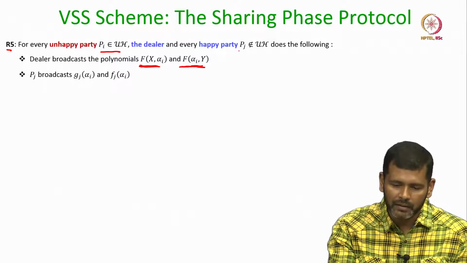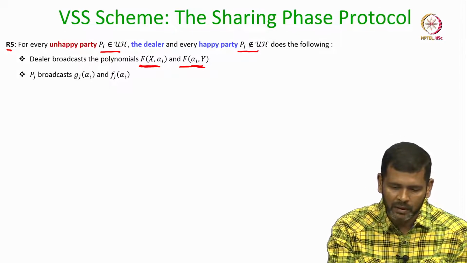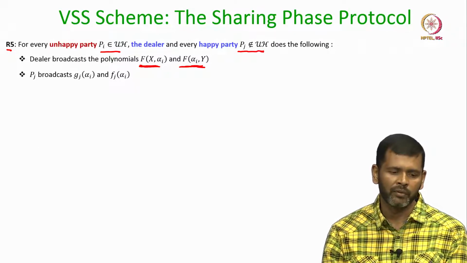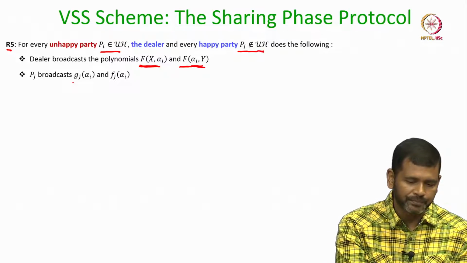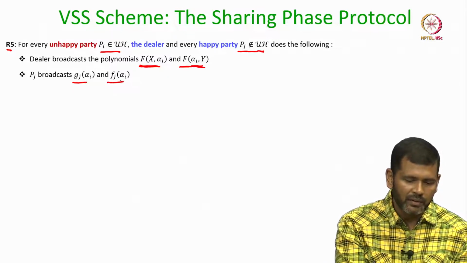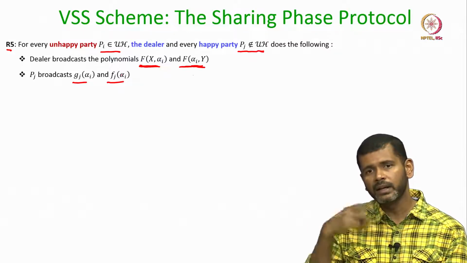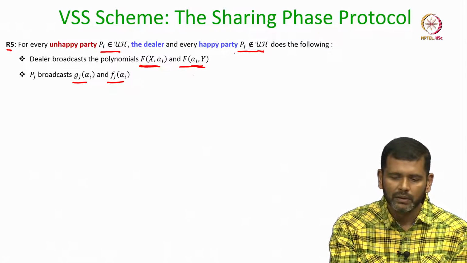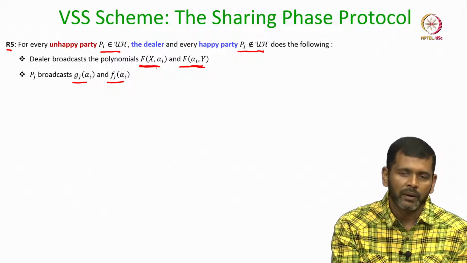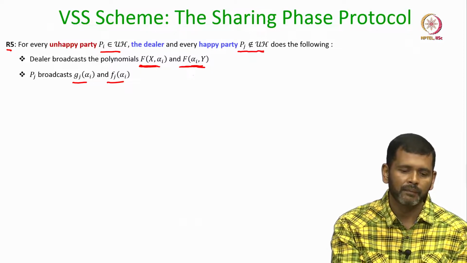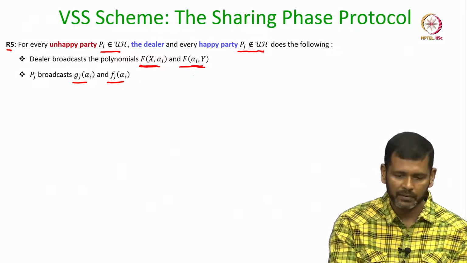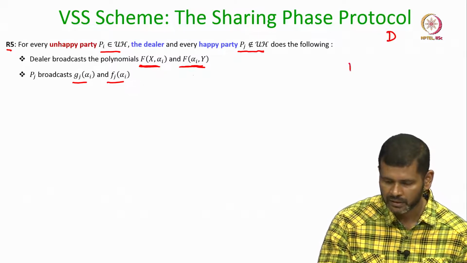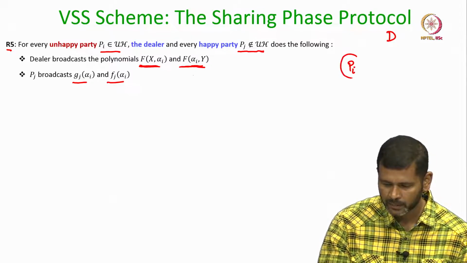So, the happy parties, namely the parties who are not in the unhappy set, do the following in parallel during round 5. They make public the supposedly common points on their row and column polynomials, which should lie on the row and column polynomials of every unhappy party. So, what is happening here is that suppose the dealer is there and this party Pi is an unhappy party.